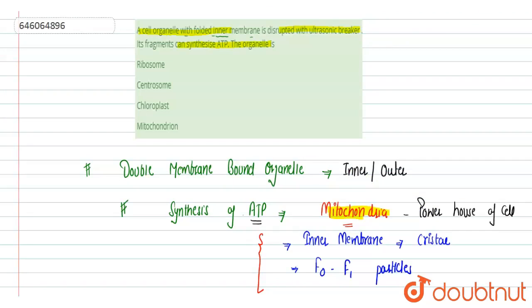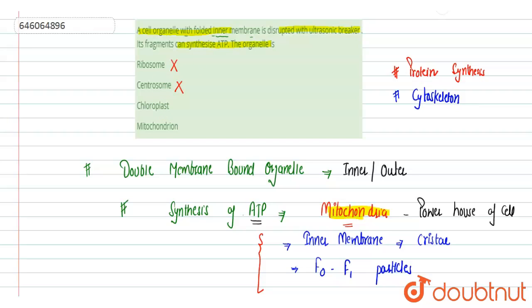If we look at the options, first is ribosome. Ribosome is incorrect. Firstly, it is not a membrane bound organelle, so we can reject that. Secondly, it is not involved in ATP synthesis. It is involved in protein synthesis and is a membrane lacking organelle. So this is a very incorrect option. Next we have the centrosome. Centrosome is again incorrect, because similar to ribosome, it is a non-membranous organelle. It is involved in the cytoskeleton and forms the microtubule organizing center. So this is also incorrect.